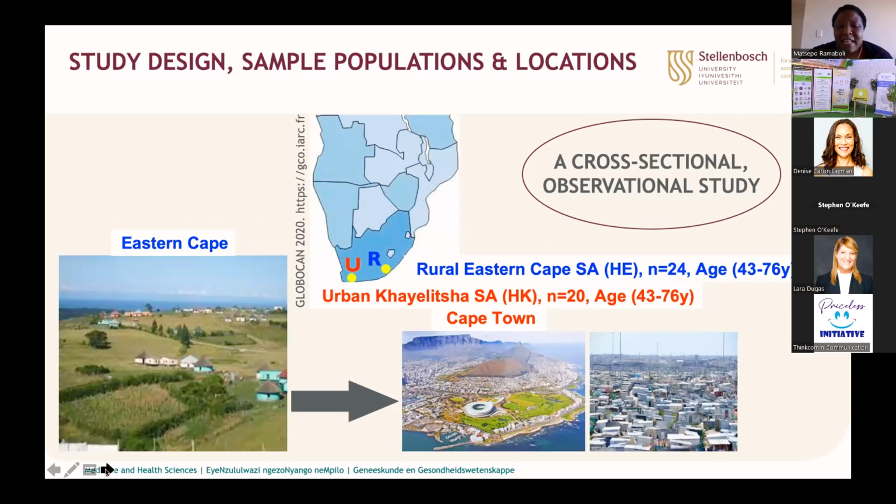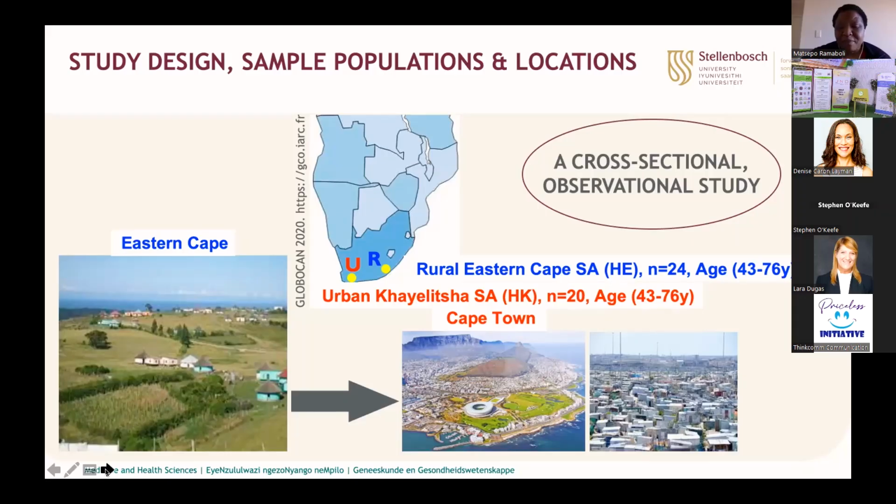And as a result, in this province, we set up a rural cohort for our study. And also in the urban area in Cape Town, in a township called Khayelitsha, we set up an urban cohort. And in both, we then recruited a total of about 45 healthy, middle-aged men and women.